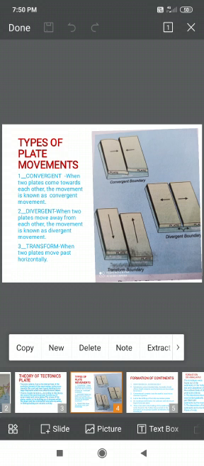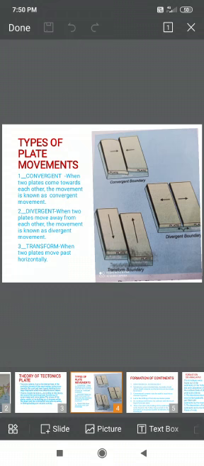And third, transform, where plates slide past each other, scraping and deforming as they pass. So basically whatever features we are seeing at present are mostly affected by the movement of convergent plates.